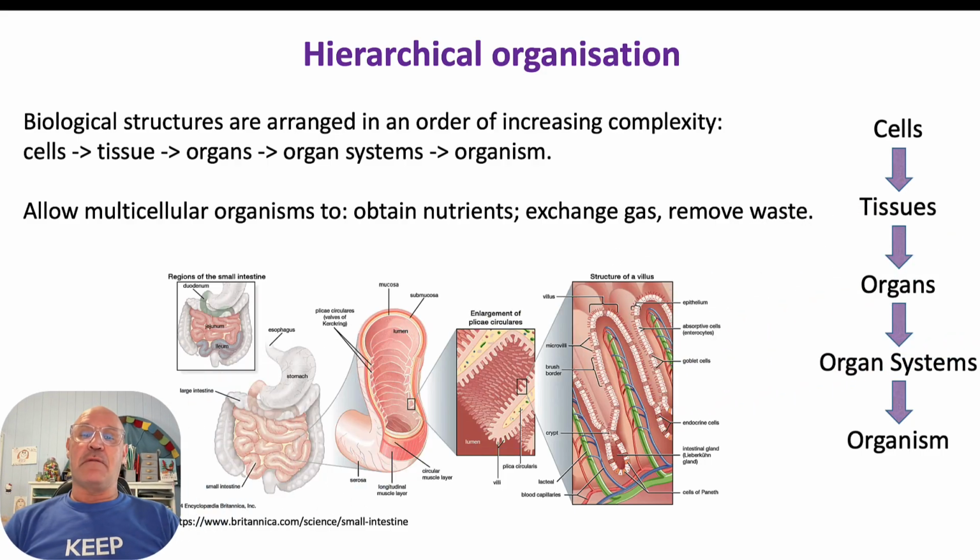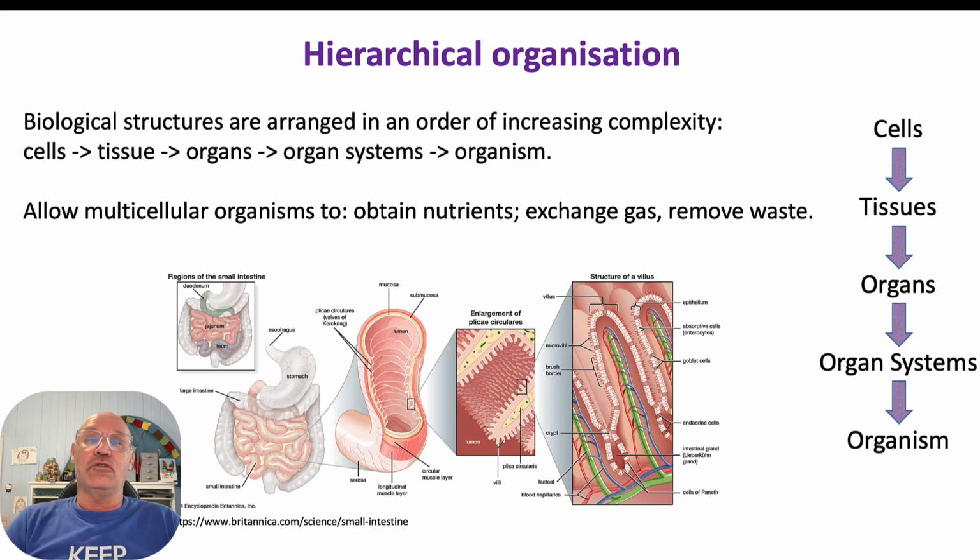And with our multicellular organisms, we can talk about a hierarchical organisation which starts with cells, and we have specialised cells that work together as specialised tissue, and that tissue then forms organs that have a specific role. Organs work together to form an organ system, and ultimately we have an organism. So what happens is that we have a hierarchy that moves towards increasing complexity.